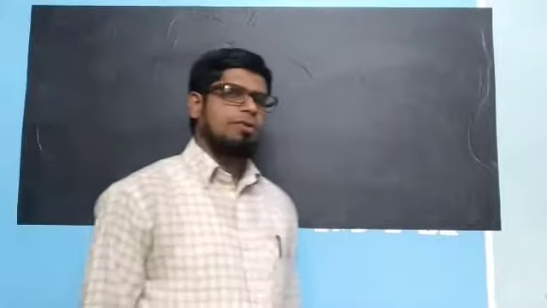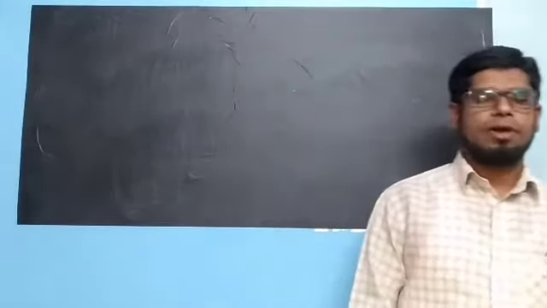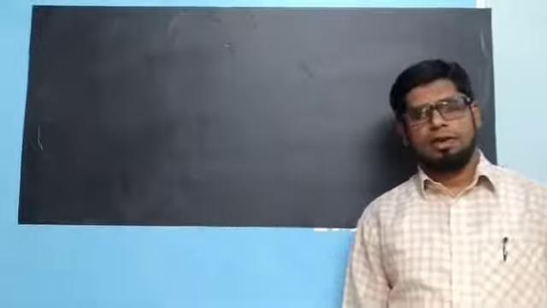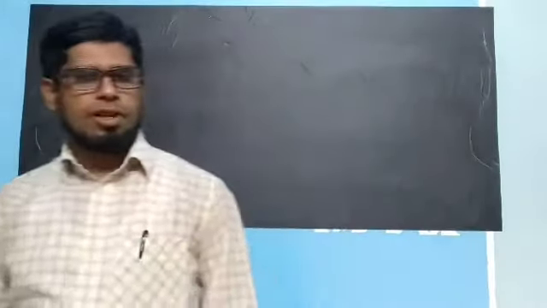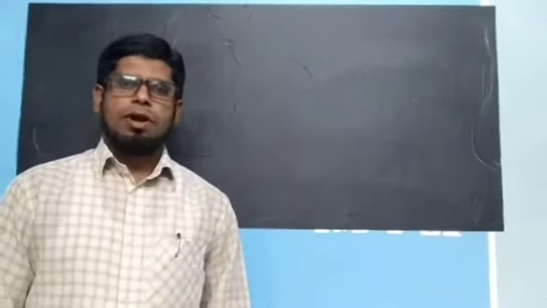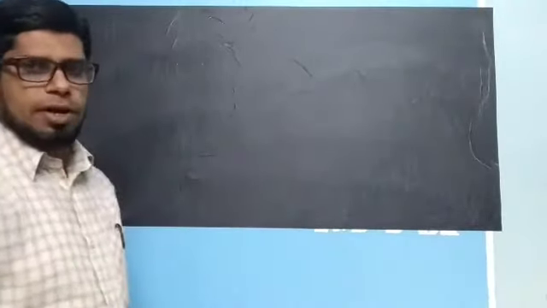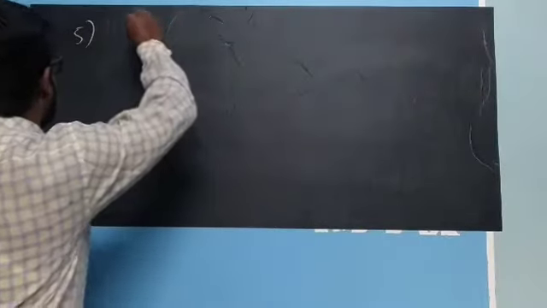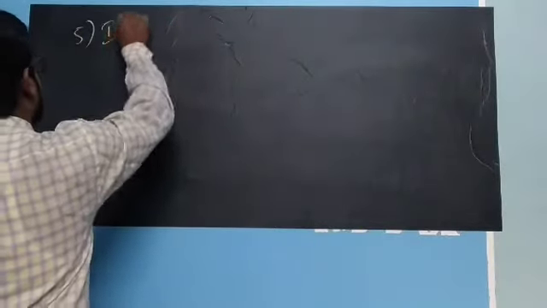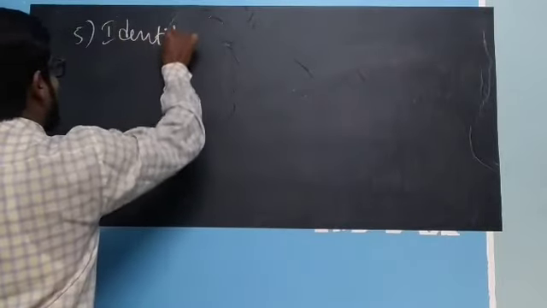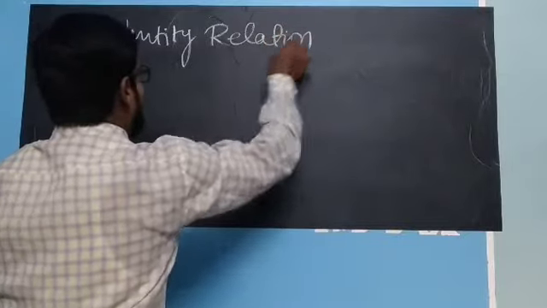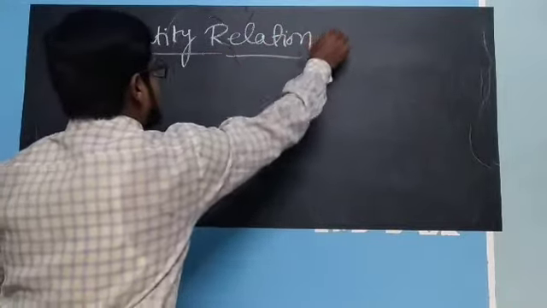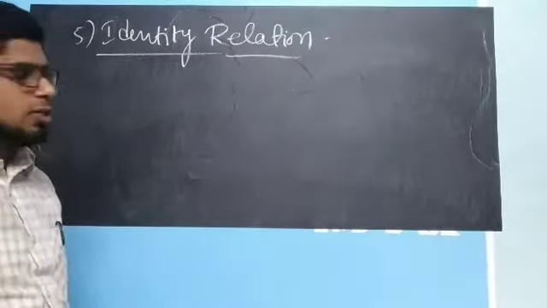In our last video, we discussed four types of relations, that is reflexive, symmetric, transitive and equivalence relation. In this video, let us discuss a few more types of relation. The fifth one is identity relation. This is the fifth type of relation.